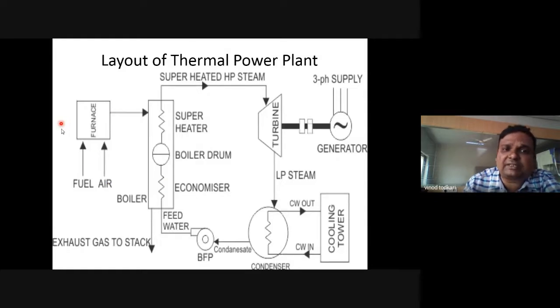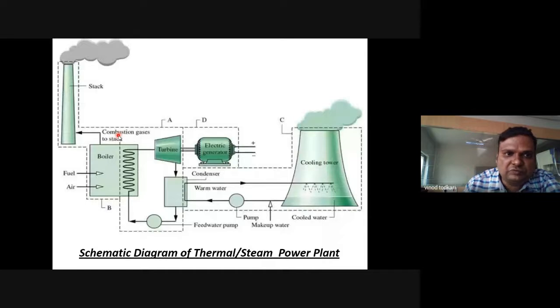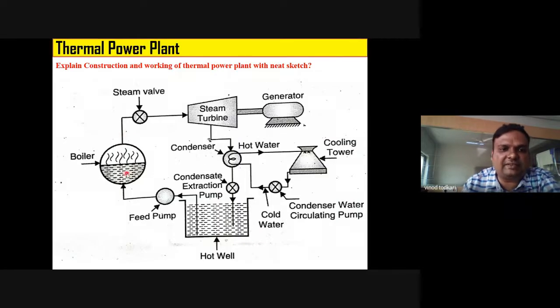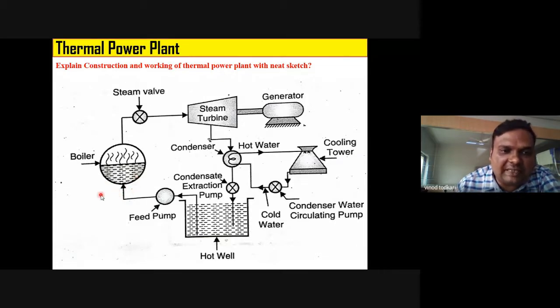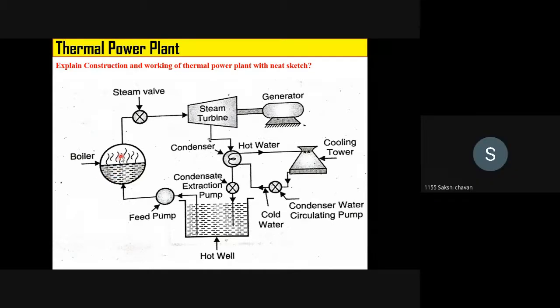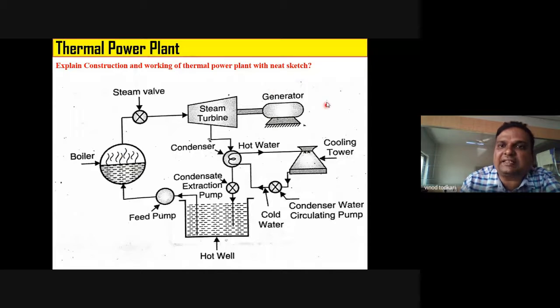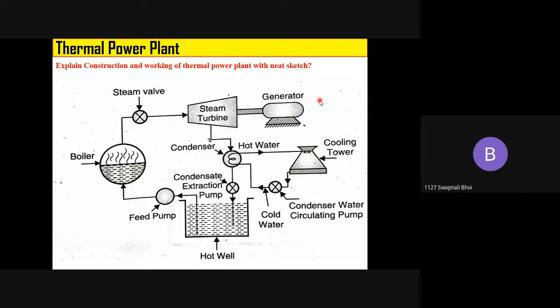Here we use a boiler. Also we'll see some animations, so that the concept will be more clear. Here we carry out combustion of coal. And whatever heat energy is released by that combustion of coal is given to water, because of which water is converted into steam. And in this generator, we get electrical energy. So tell me, what is the input of a thermal power plant and what is the output? Heat energy is the input and electrical energy is the output of this power plant.